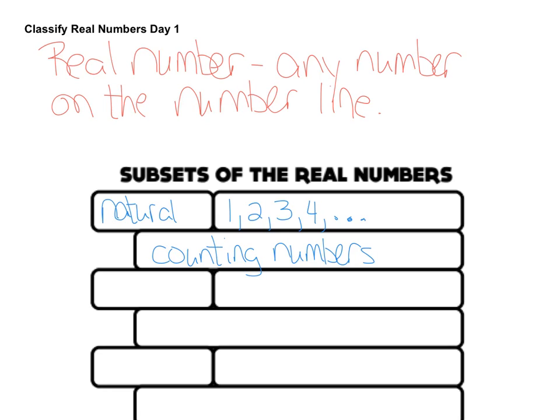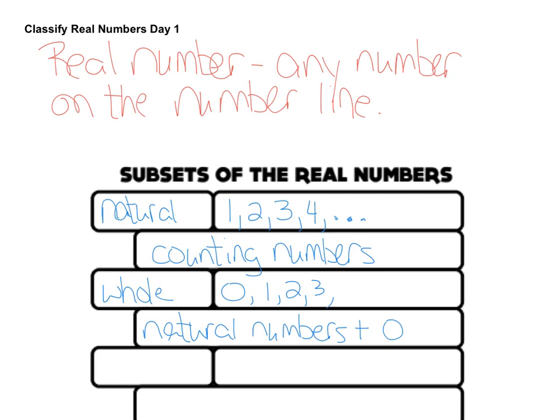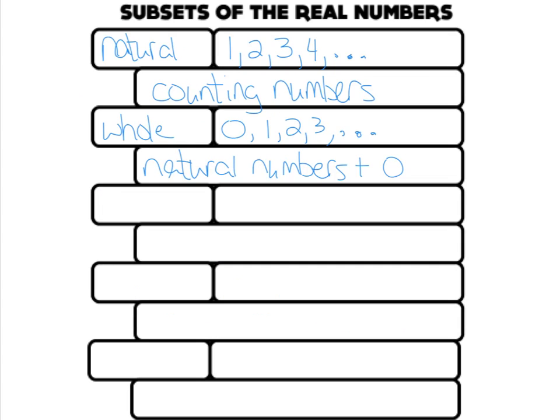Now, later, you learned another number to put with that, and you were introduced to the whole numbers. The whole numbers are all the natural numbers plus the number 0. So the whole numbers start with 0, and they continue forever. So if you'll notice, every natural number is also a whole number. The whole numbers have 0, the natural numbers don't. So you were happy you worked with the whole numbers for lots of years. You learned to add, subtract, multiply, divide.